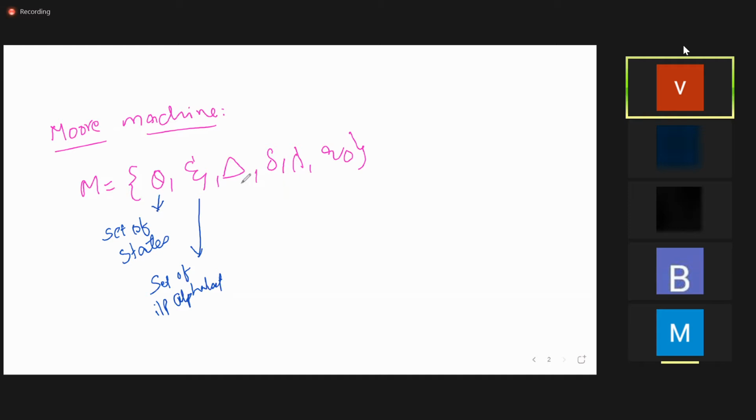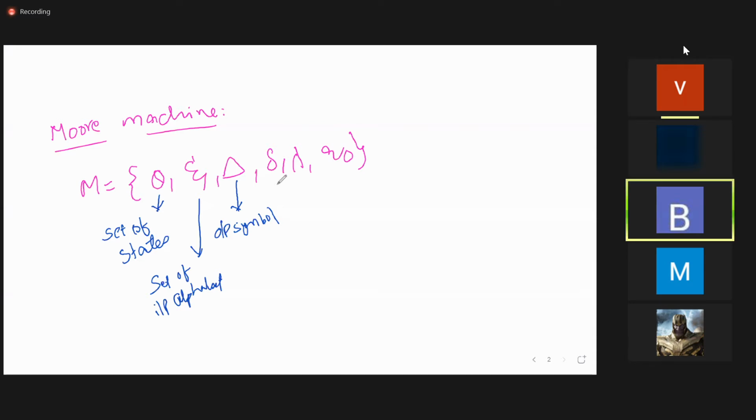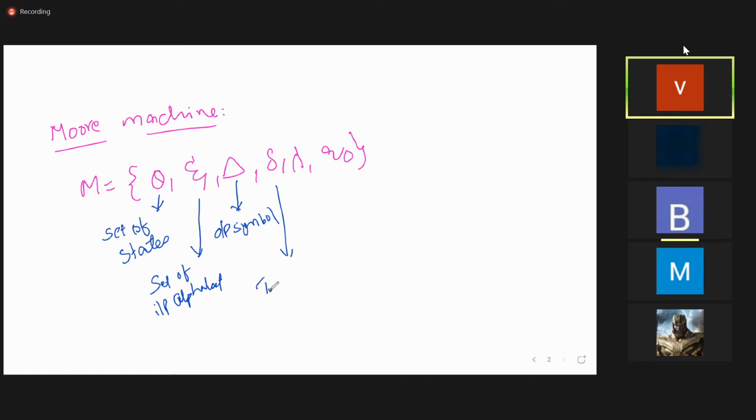What about this delta I'm asking? The small delta is nothing but output symbols. Here when you come to Moore machine, it is finite automata with output. So sigma is used to represent the input. Small delta is used to represent the output symbol. Is it clear? Small delta, what does it represent? Output symbol.